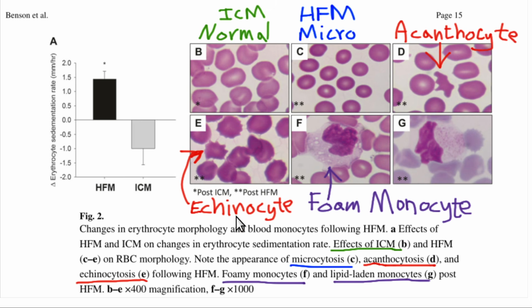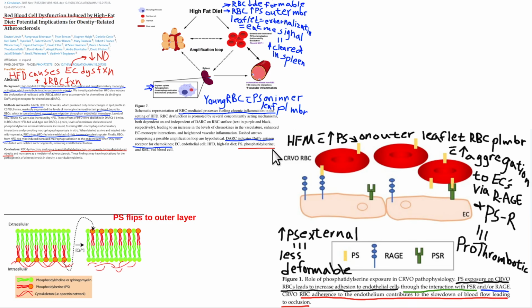Okay, now here's an echinocyte. And remember, echino means like porcupine, hedgehog. You can also remember E for equally spaced. The spurs are circumferential around the echinocyte, versus here they're asymmetric. They're just mostly in one location. You also get foamy changes, fat accumulation-like changes, it seems, in your monocytes. And that's bad too, but that's not as major a thing for our purposes at this time. But trust me, it's a big deal that your red blood cells are deformed in their shape and they become more prone to clotting. That's basically a major problem. It is really bad.